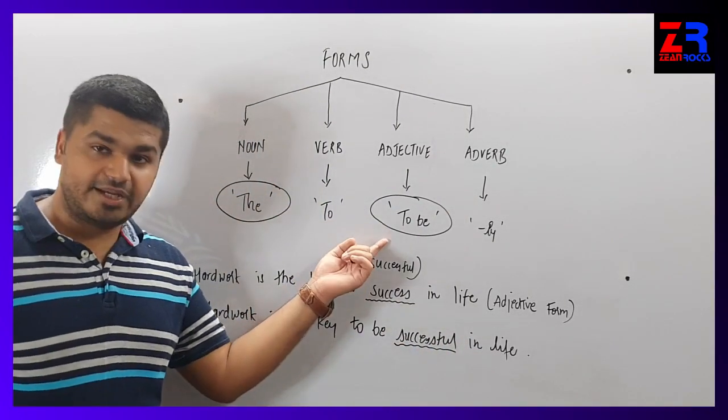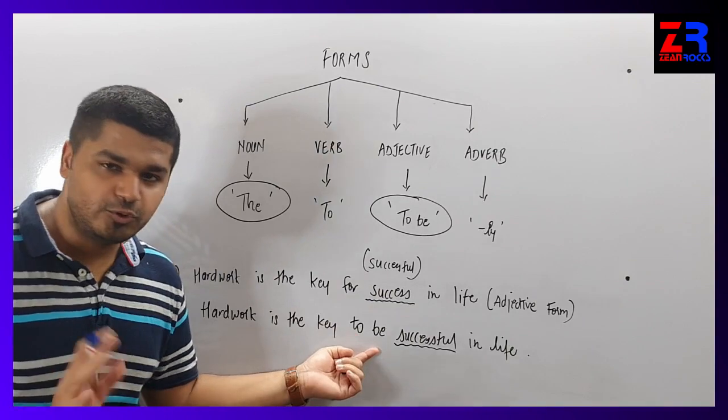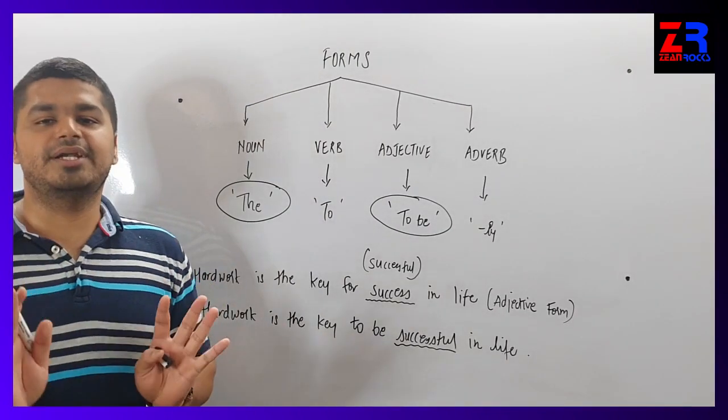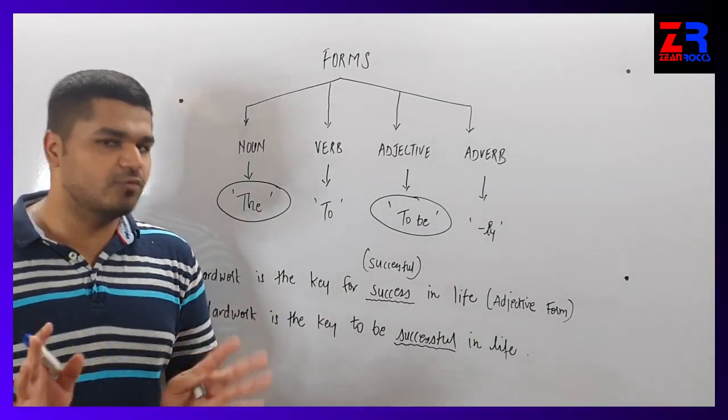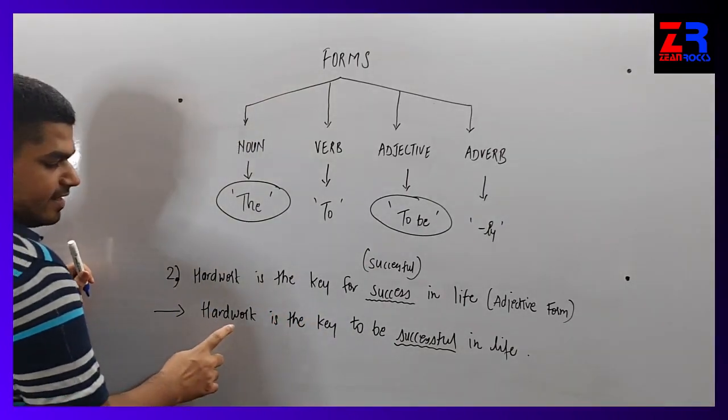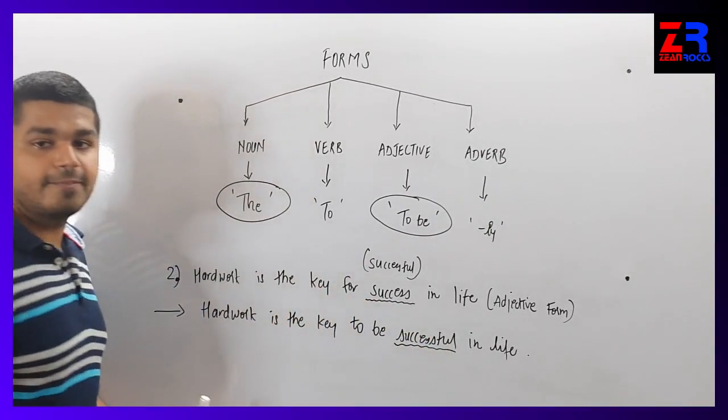Now because it is adjective form and because it is to be, that's why I have not added to be here. Just to make the sentence grammatically correct, I have added the word to be. Otherwise I wouldn't have added that. So the answer is, hard work is the key to be successful in life.